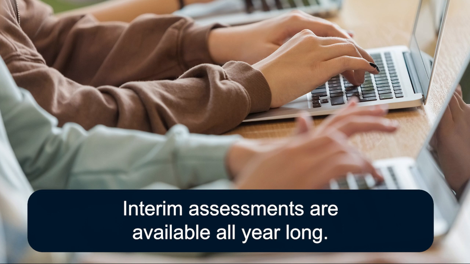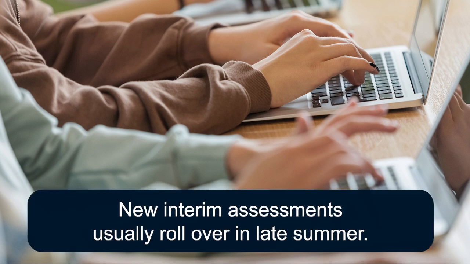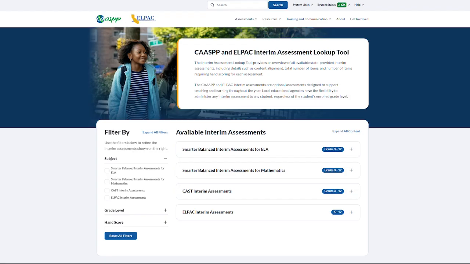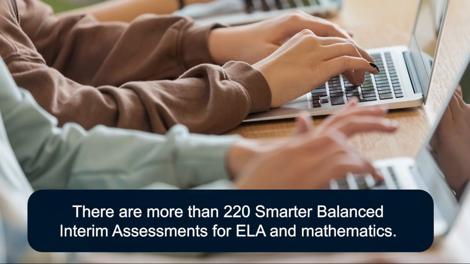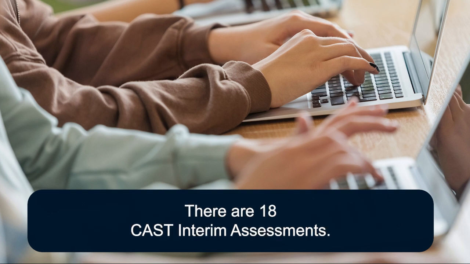Interim assessments are available all year long. However, the new interim assessments for the school year usually roll over in late summer. There is a web page that lists all of the interim assessments that are available. The link for the web page is in the resource guide. Currently, there are over 220 Smarter Balanced ELA and Math interim assessments, 18 CAST interim assessments, and 56 LPAC interim assessments.